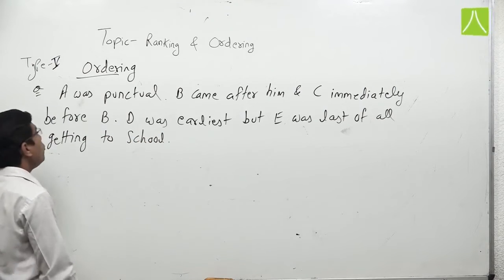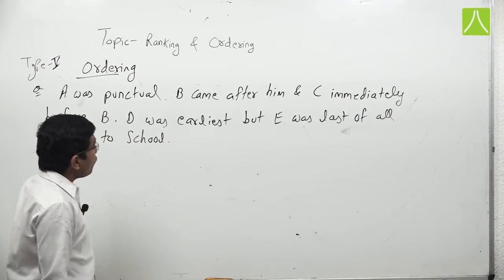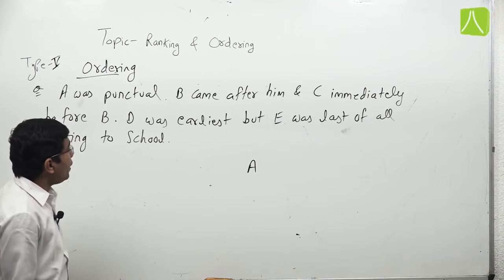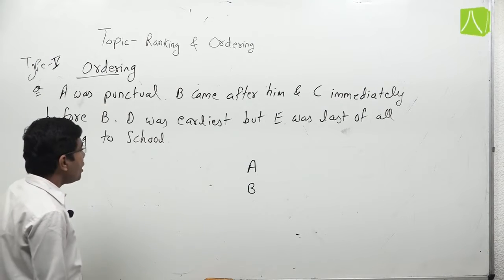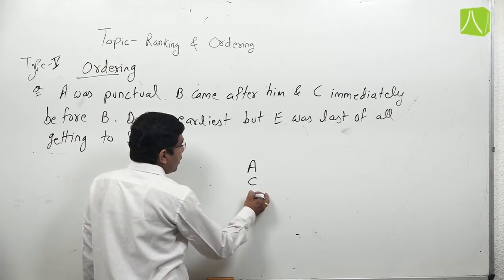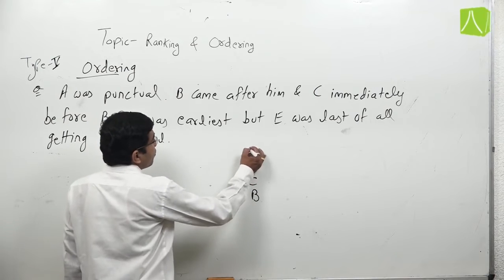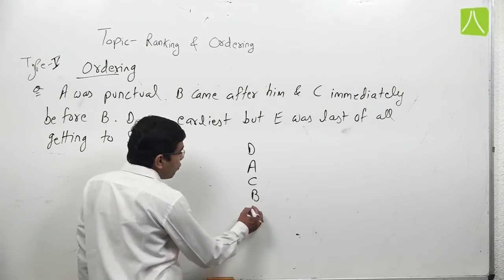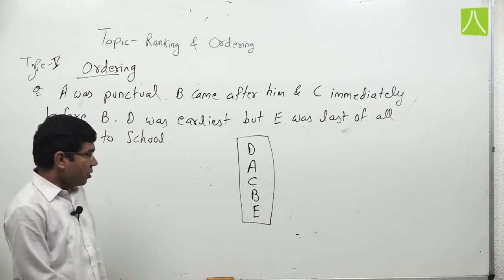Now we have to find who arrived first, who arrived last, and who arrived in the middle. According to the question, A was punctual. Suppose A is here, B came after him, and C came immediately before B. That means the order should be A, C, B. Now D was earliest, which means D comes before A, but E was last of all getting to school. So our proper solution is this.